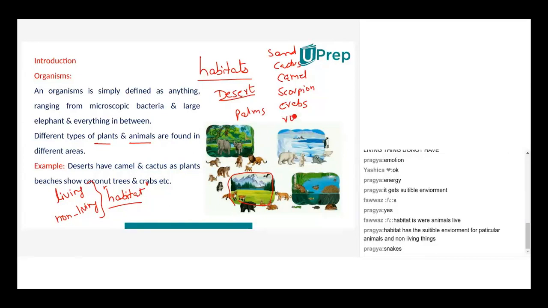It also consists of certain rocks, pebbles, and snakes. Everything put together will form a desert habitat. So we'll have to take into consideration both living as well as non-living things.